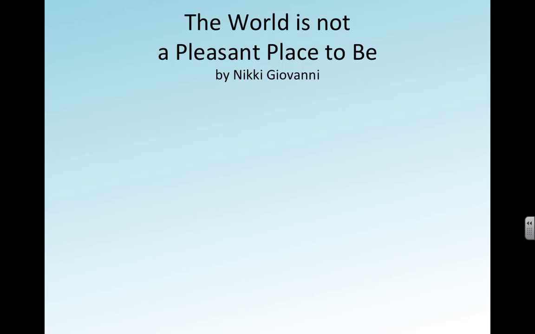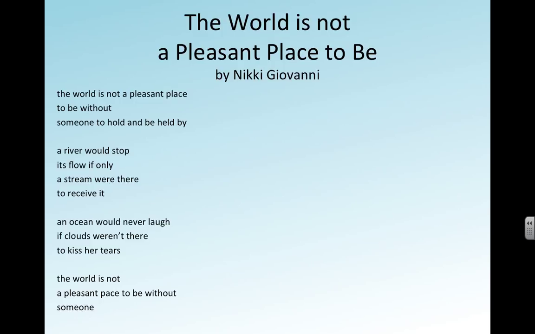The second poem I want to talk about is called The World is Not a Pleasant Place to Be by Nikki Giovanni. Here's the poem. The world is not a pleasant place to be without someone to hold and be held by. A river would stop its flow if only a stream were there to receive it. An ocean would never laugh if clouds weren't there to kiss her tears. The world is not a pleasant place to be without someone.